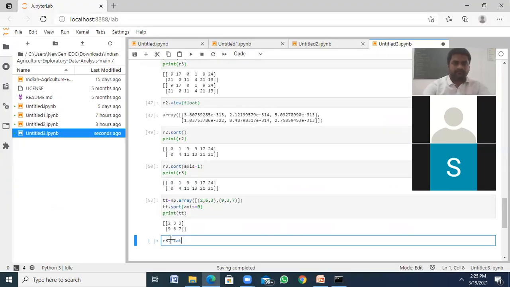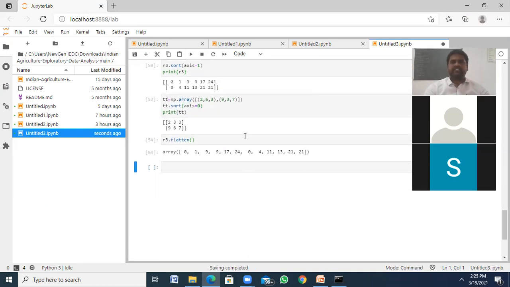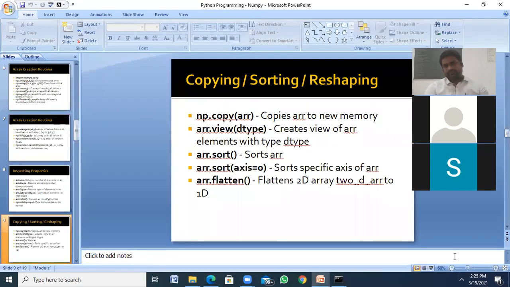Like this. So the entire n-dimensional array is converted to a single dimension, like 0 1 9 9 17 24 0. Okay, the entire rows are merged into a single row. That's all, nothing else. Okay, right.